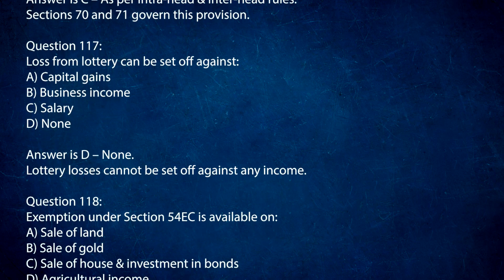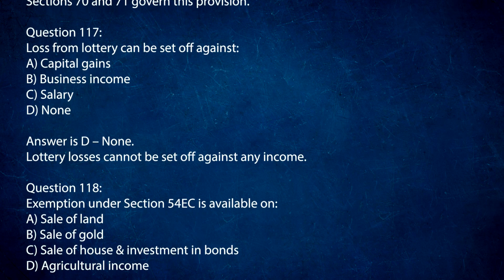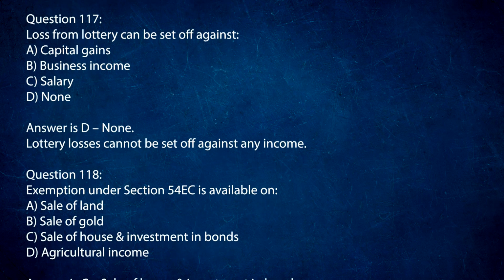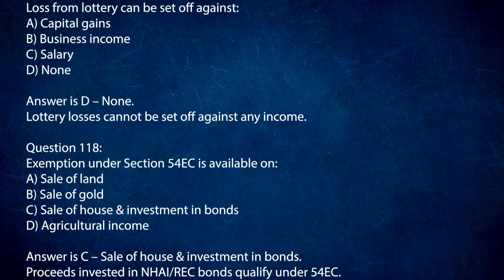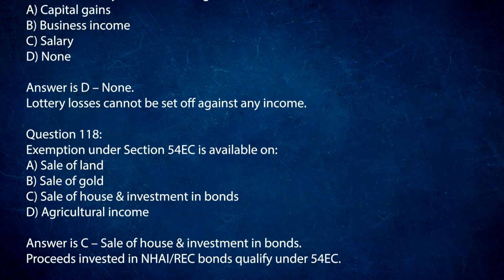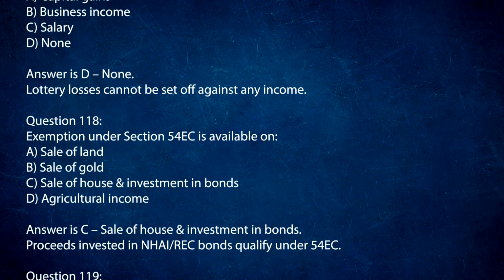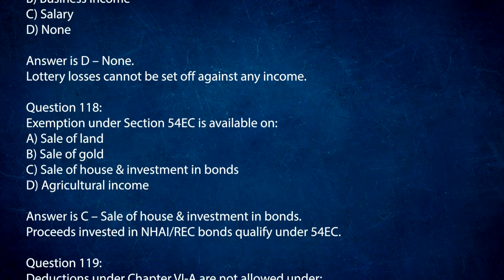Question 118. Exemption under Section 54EC is available on A. Sale of land. B. Sale of gold. C. Sale of house and investment in bonds. D. Agricultural income.